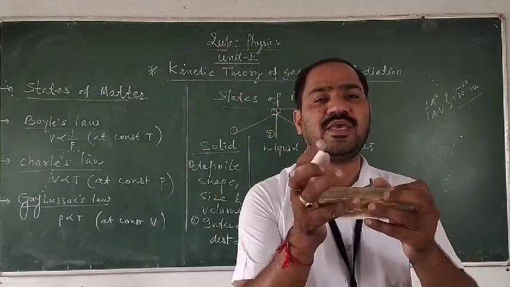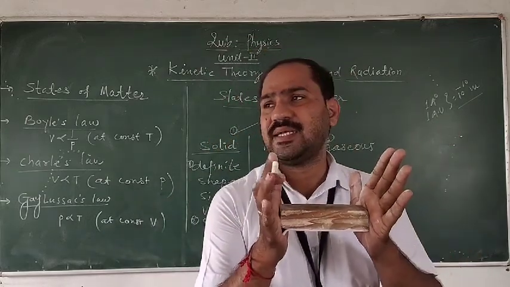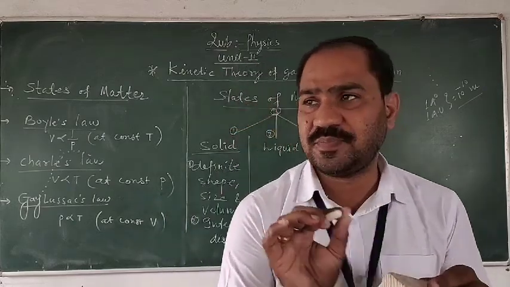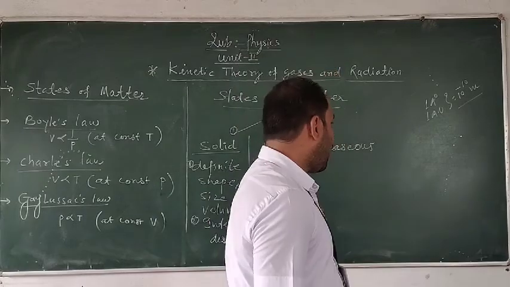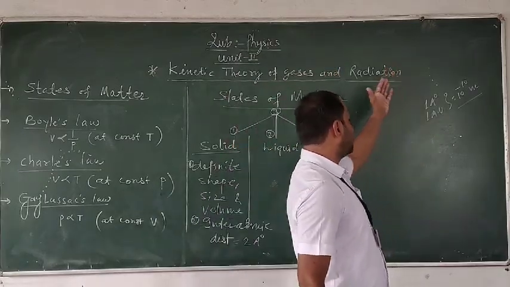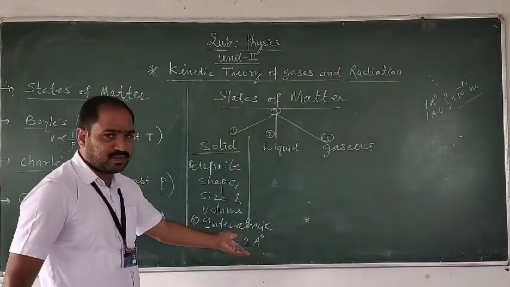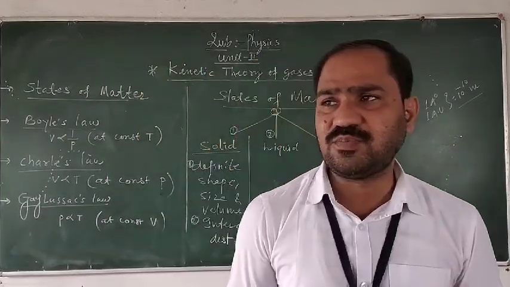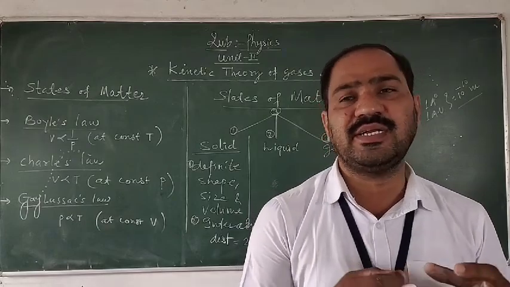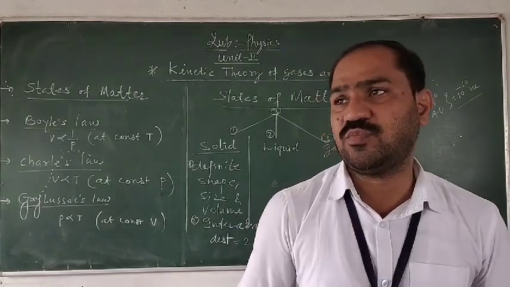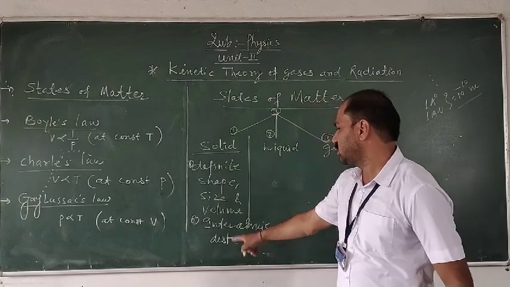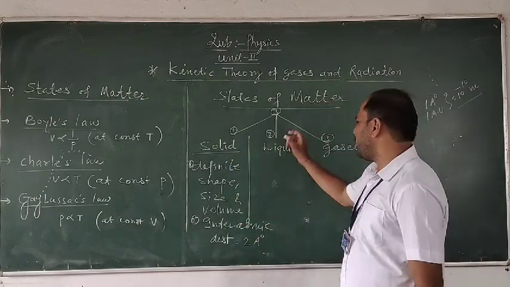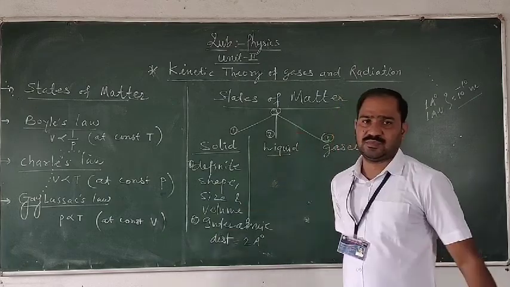Therefore the solid is compact in size, having a definite shape, because the interatomic spacing is very small and the interatomic forces are strong. Due to those forces, the atoms of the solid are tightly bonded together, giving the definite shape, size and volume of the solid.